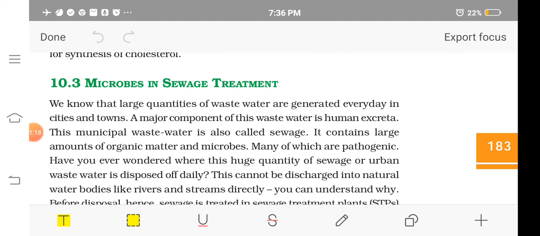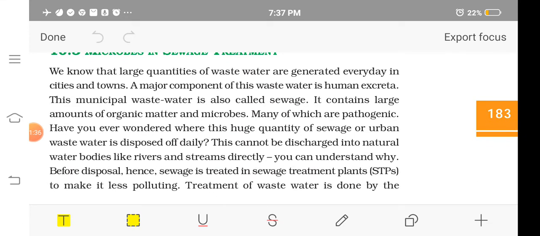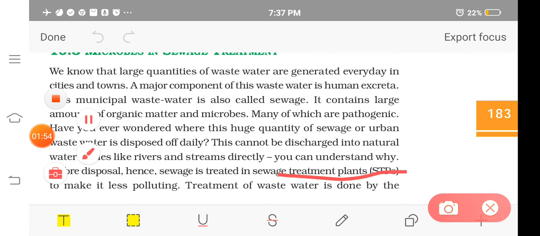The property of this sewage water is that it consists of a large amount of organic matter. Organic matter will be high in them, and the microbes may be pathogenic also. So it is very difficult to dispose of this wastewater directly into water bodies. So it has to be treated. For this there are various sewage treatment plants, where the sewage is treated to make it less polluting.